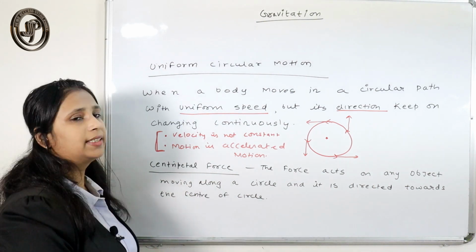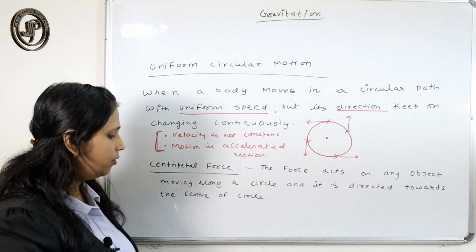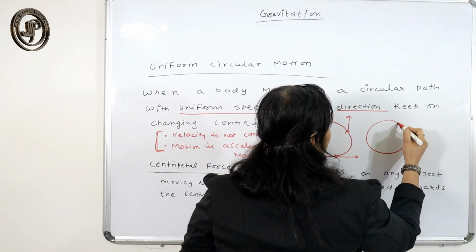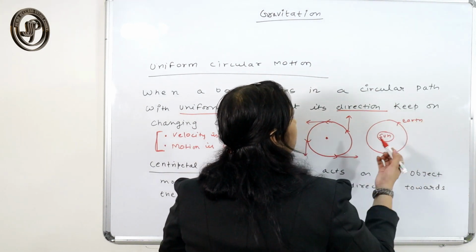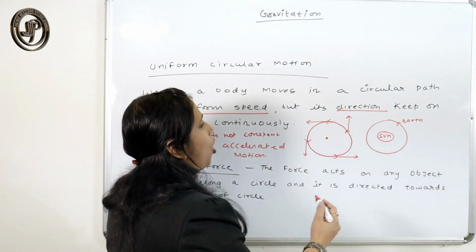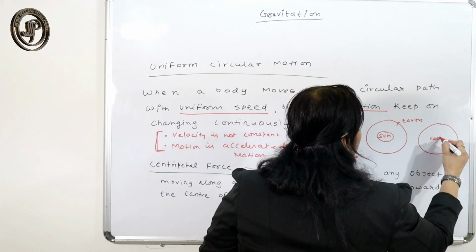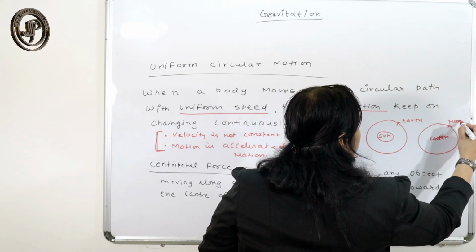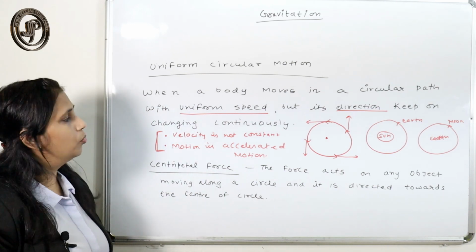And what are the examples of uniform circular motion that you can give? The Earth revolves around the Sun. That is an example of uniform circular motion. Or you can give another example: the Moon revolves around the Earth. That is also an example of uniform circular motion.